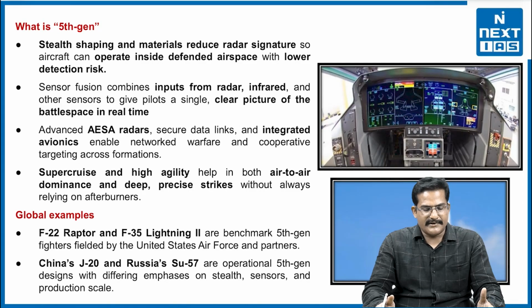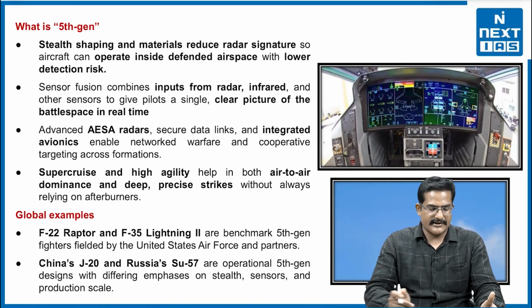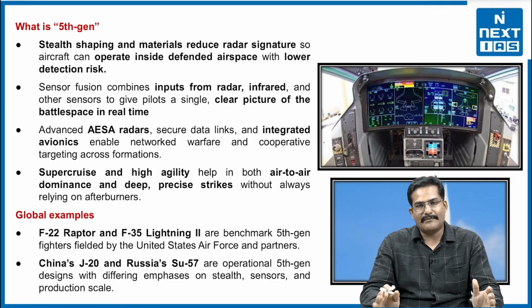Now, what are examples of such aircraft? Existing examples are the F-22 Raptor and F-35 Lightning II, which can be considered benchmarks for the 5th generation. You might have seen the stranded F-35 on the Kerala coast, right? We made fun of a lot of things about it. Otherwise, it was a stealth aircraft. However, we were able to so-called detect it as well, right?